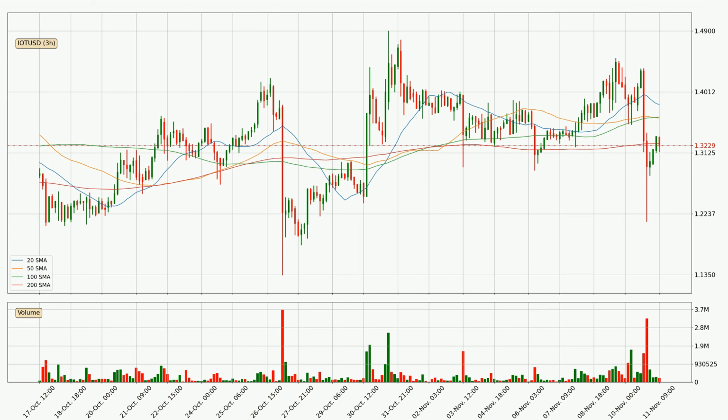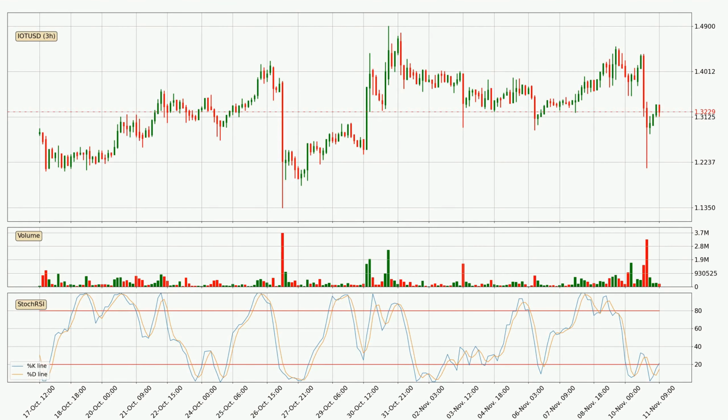It's important to note that currently the price is below the 200 SMA, which is normally a strong resistance. A potential move upwards, however, could be signaled if it were to break decisively upwards. For longer price development, the daily time frames should also be considered, as the shorter time frames are not as accurate. Jumping to the 3-hourly stochastic RSI, we can see that the crypto is being oversold because the %K and